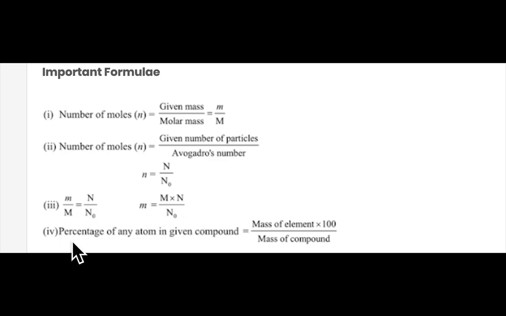And the next formula is the percentage of any atom in the given compound, that is equal to the mass of the element upon the mass of the compound multiplied by 100. So by using these formulas, we will solve the numericals. If you have problems, we will discuss them in the live class, or I will send other videos.